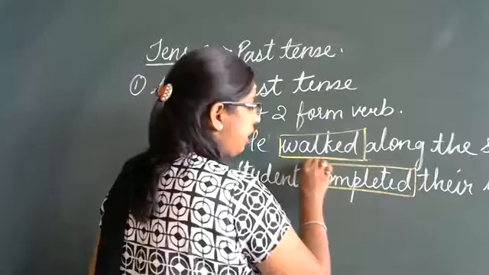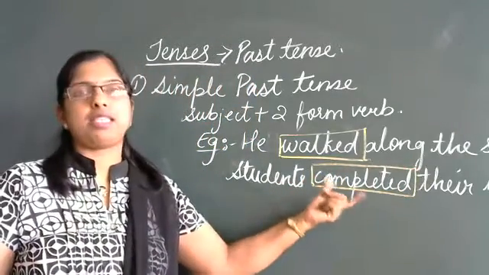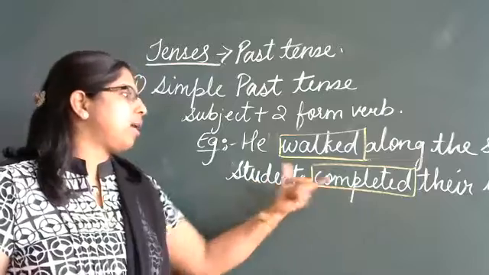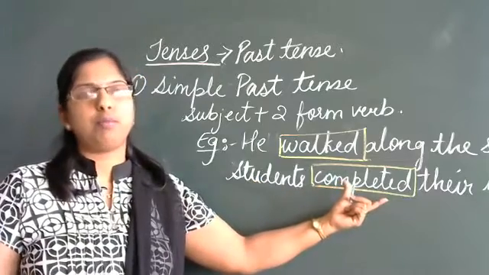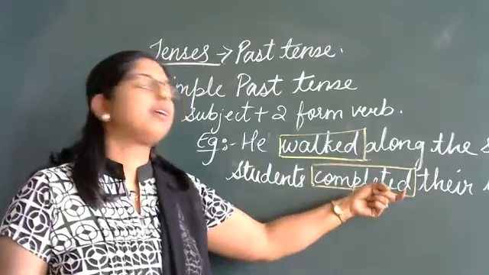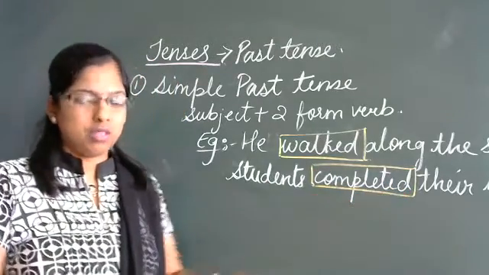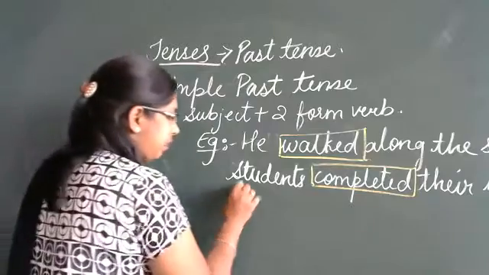The action is already done. It is in the past. So, simple past tense. The subject plus the verb. Got it? The second form of verb, we can say, when we change to the past. Another example.